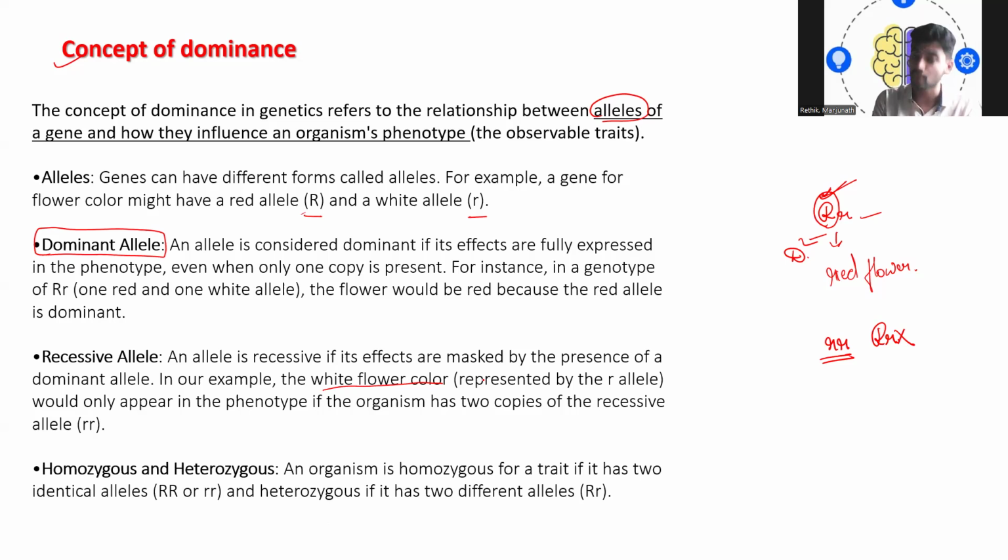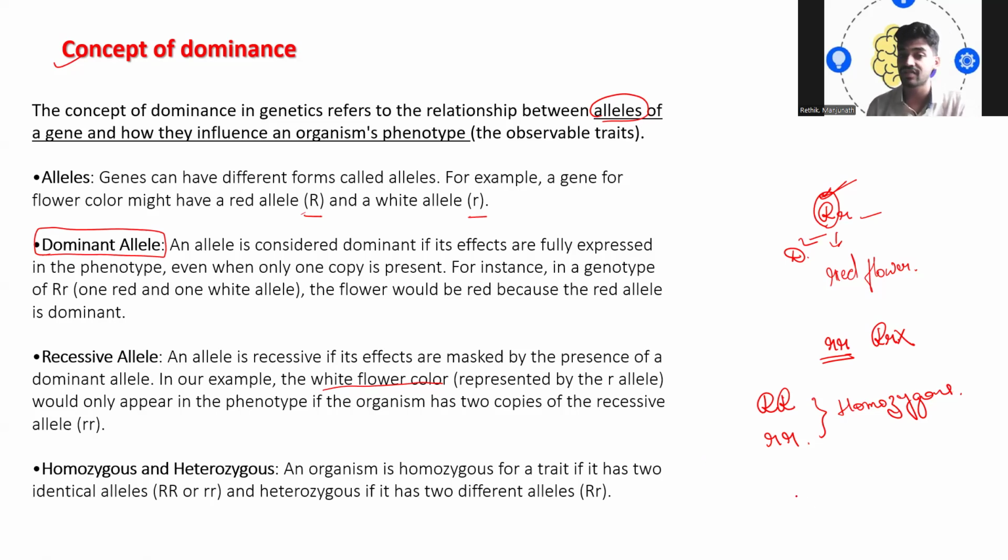An organism is homozygous for a trait or character if it has two identical alleles. Say, if its alleles are capital R and capital R, or small r and small r, so both the alphabets are the same. We normally call them homozygous.